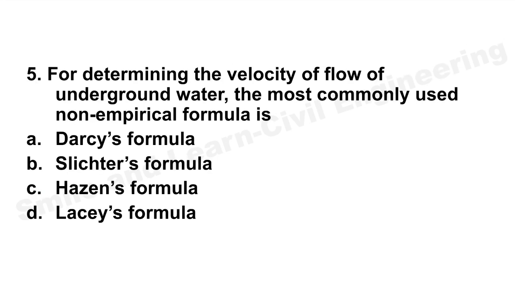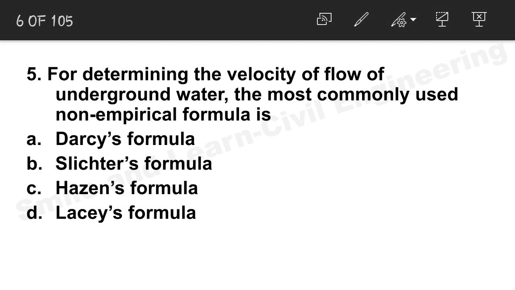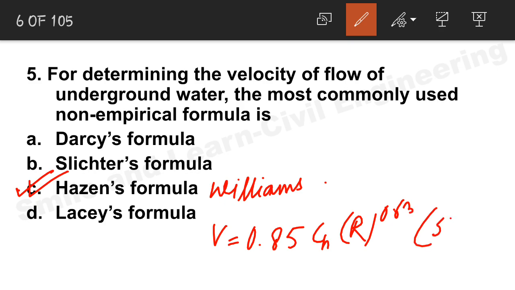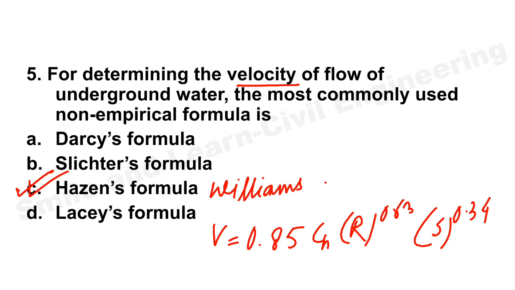For determining the velocity of flow of underground water, the most commonly used non-empirical formula. The most commonly used non-empirical formula is Hazen's formula, or the Hazen-Williams formula, which is given by V equal to 0.85 C H R to the power 0.63, S to the power 0.34. This is the Hazen-Williams formula and it is used for determining the velocity of flow of underground water. Let's move on to question number 6.